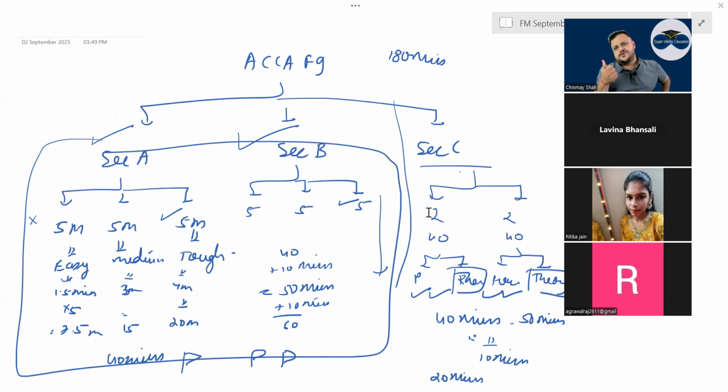Generally, you will have one question from either forex, interest rate risk, or business valuation, one or two questions. At times, all three questions: one forex, one interest rate risk, one business valuation. But one out of the three, 100%. So if I were in your place, every Section B question of forex, interest rate risk, business valuation, I will go and solve it. I will not even leave a single question.